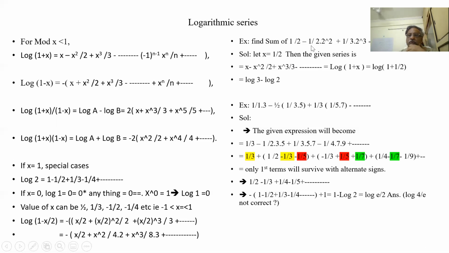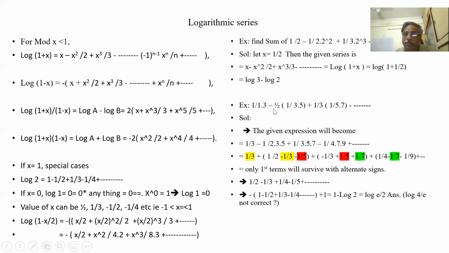Understood? So we were able to identify x, because x squared is (1/2)^2 and x cubed is (1/2)^3. This is also 1/2, which is x. So 1/1 into x. It is exactly starting with the sequence x - x^2/2 + and so on, exactly tallying. So I did not do any minus or plus from this. This full series is log of 1 + x.